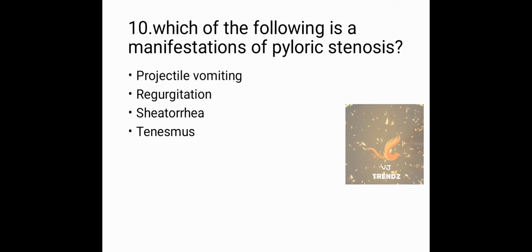Which of the following is a manifestation of pyloric stenosis? The options are projectile vomiting, regurgitation, steatorrhea and tenesmus. What is pyloric stenosis? That is a narrow opening between the stomach and duodenum. Projectile vomiting is when your body expels vomit with more force than usual. Regurgitation occurs when undigested food rises from the esophagus.